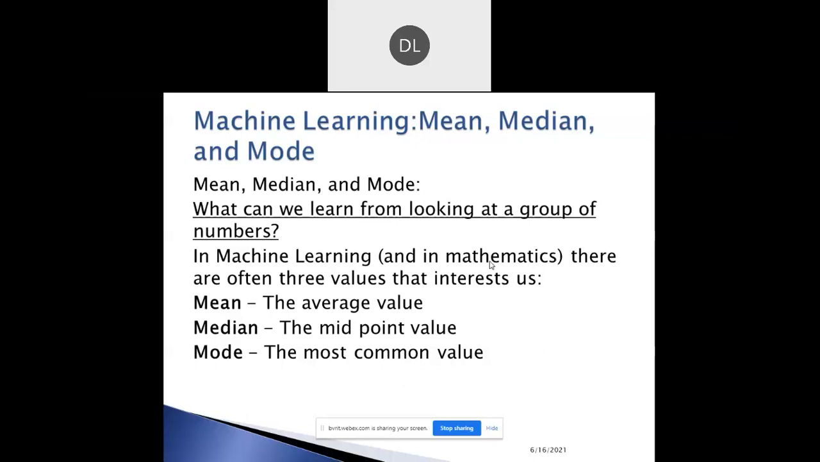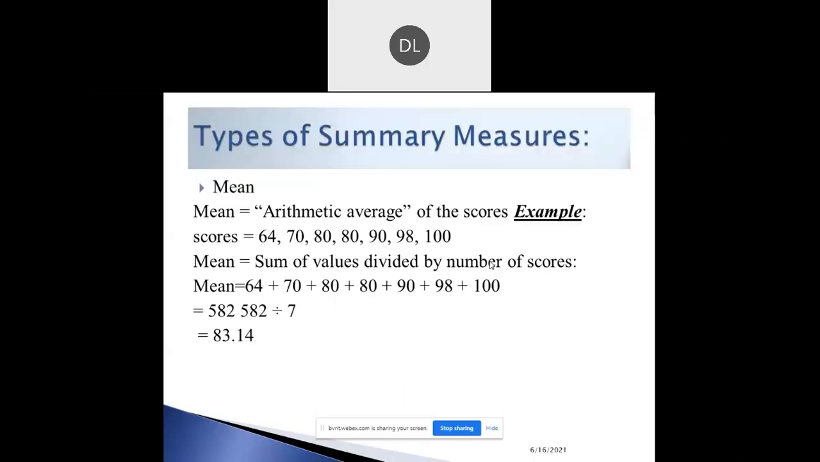Let me show the mean, median, and mode. These are three mathematical measures for finding the sum of the numbers, the middle of the numbers, and the mode of the numbers. So we can learn from a group of numbers. In machine learning and mathematics, there are three values that interest us: mean, median, and mode. Mean is the average value. Median is used to find the midpoint value, and mode is the most common value.